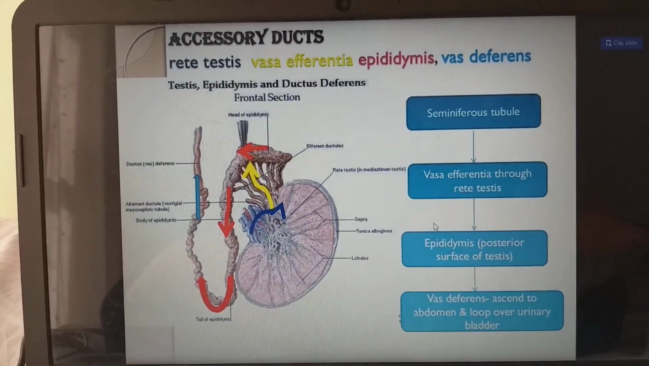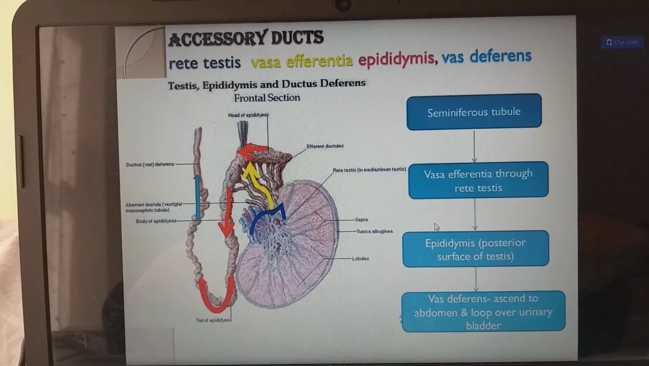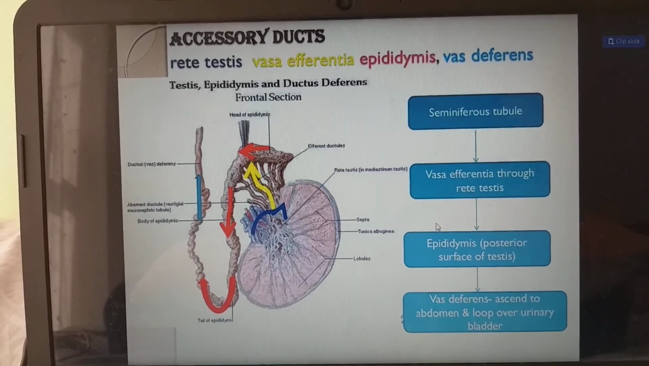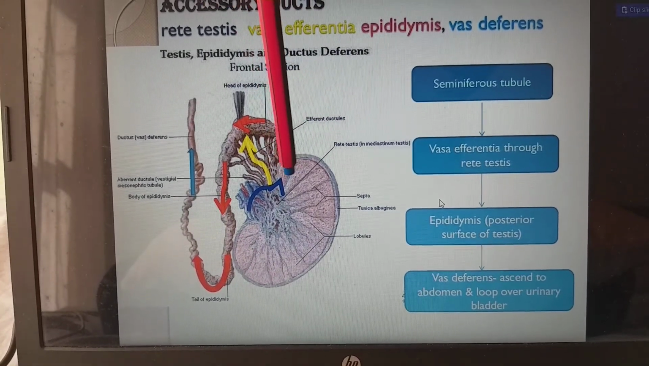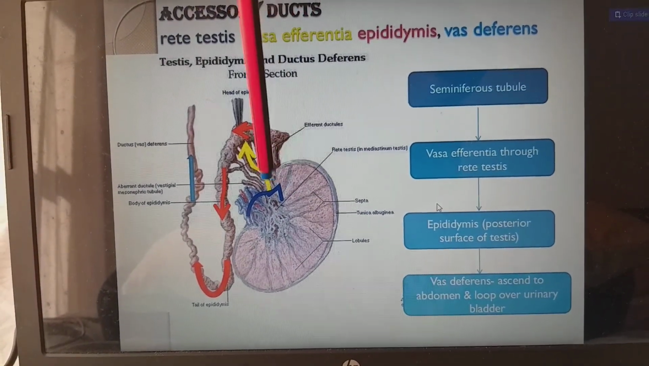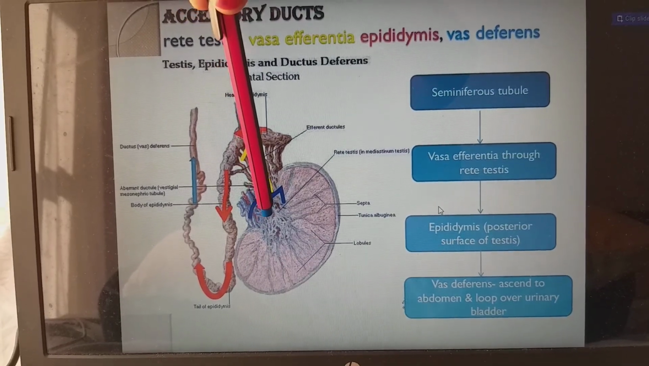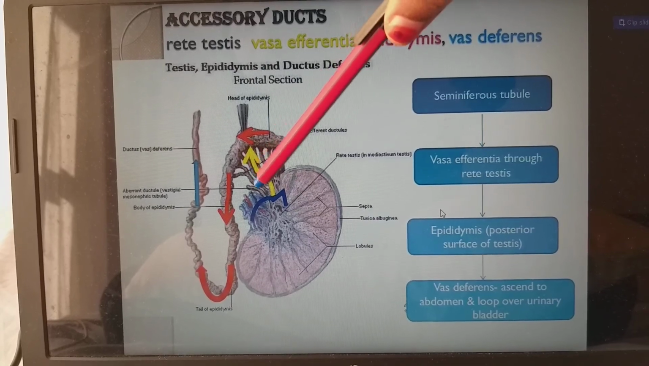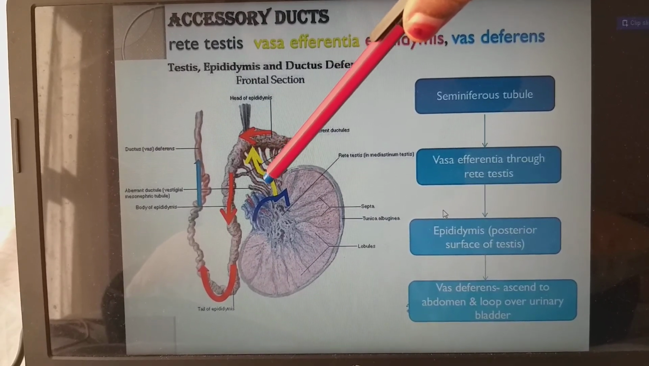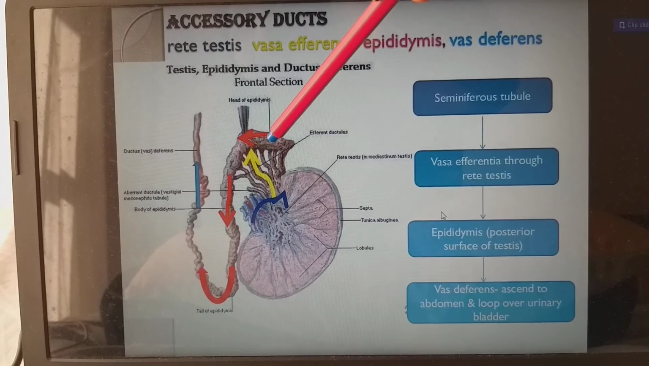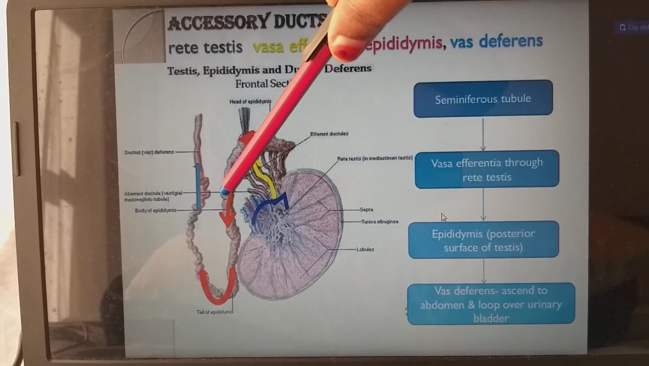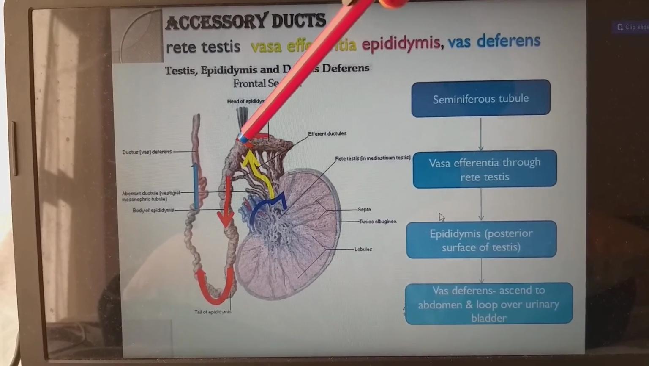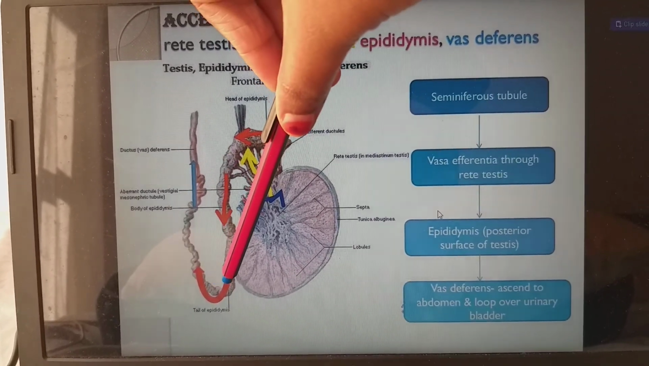And next, the accessory ducts. Rete testis, vasa efferentia, epididymis, and vas deferens are the accessory ducts. In this picture, immediately from the seminiferous tubule we have a duct, which we call the rete testis. After the rete testis, we have the efferent ductules. So these are the efferent ductules. This part we call the head of the epididymis, and next, this is the body of the epididymis. The whole epididymis is divided into three parts: head, body, and tail of the epididymis.